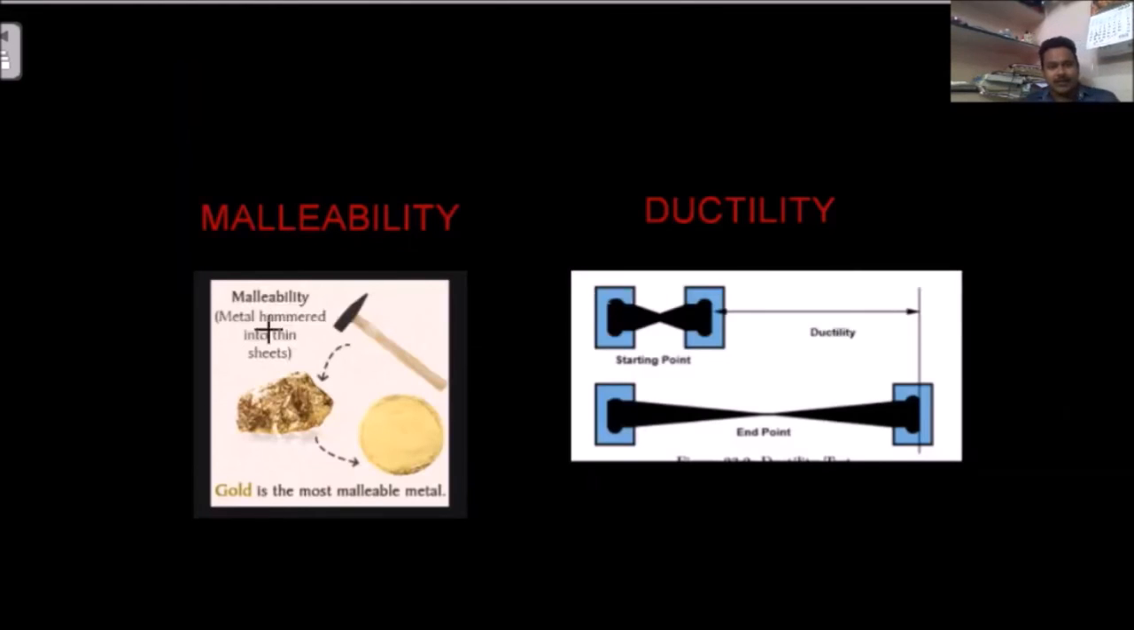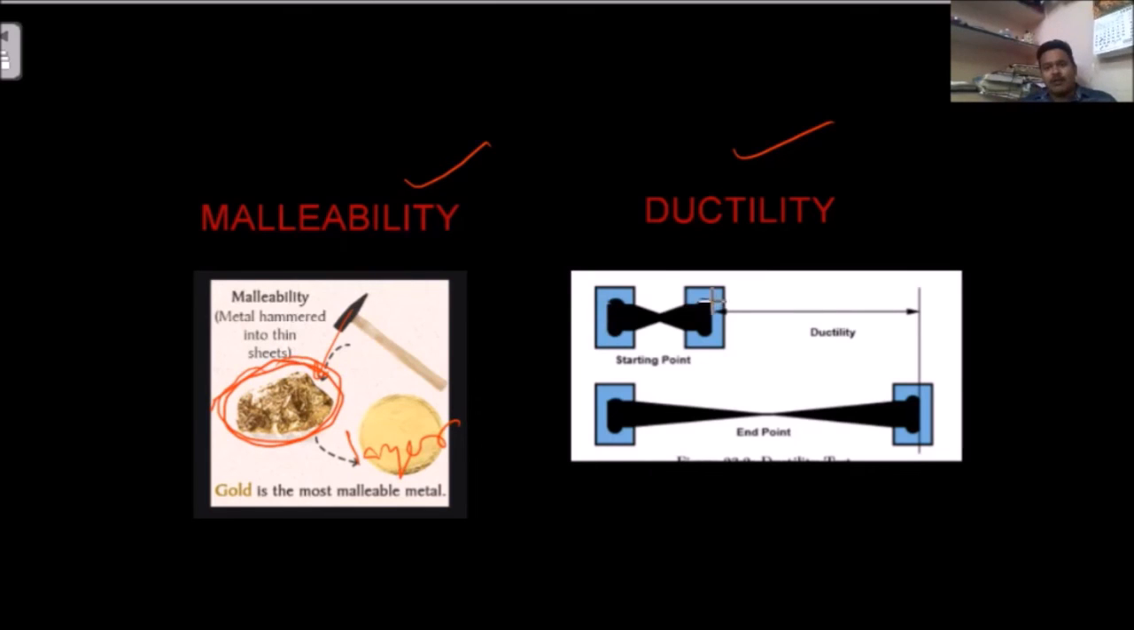Just see here, malleability and ductility. This is one metal. If you hammer it, what will happen? You can make it like a layer. This is nothing but a layer. This property is called malleability.